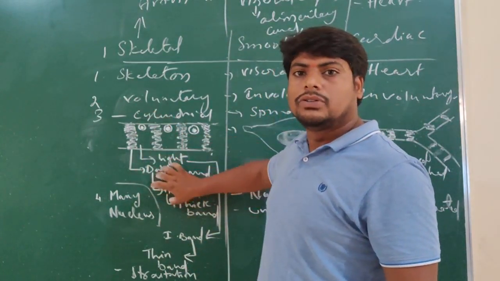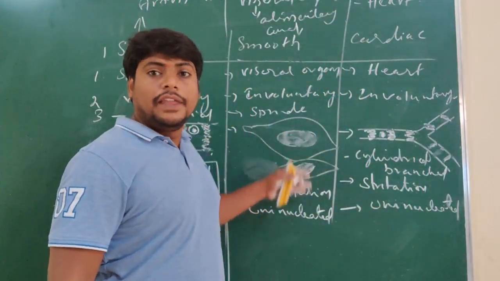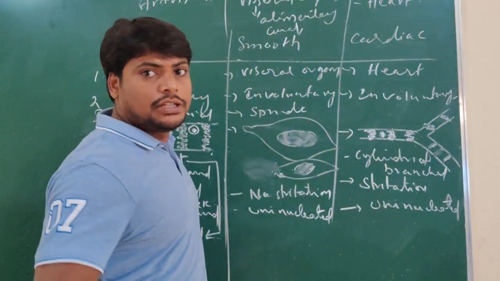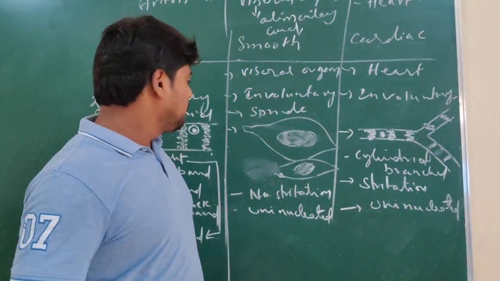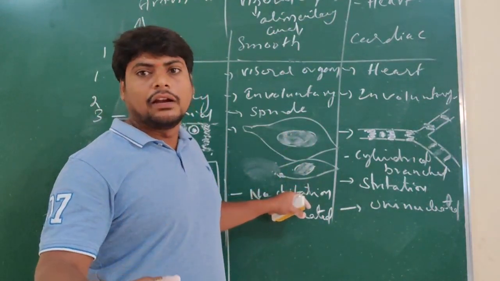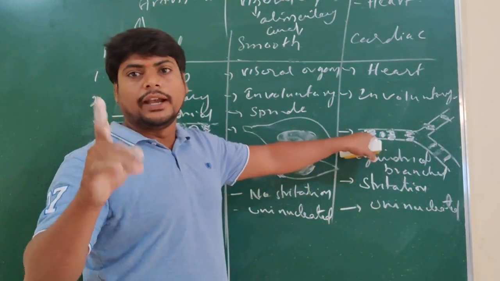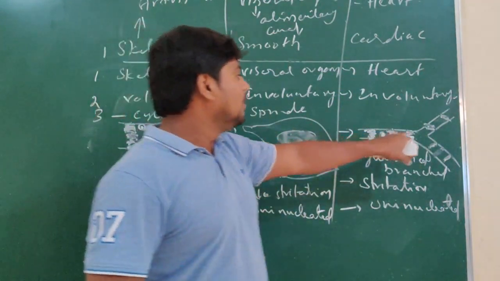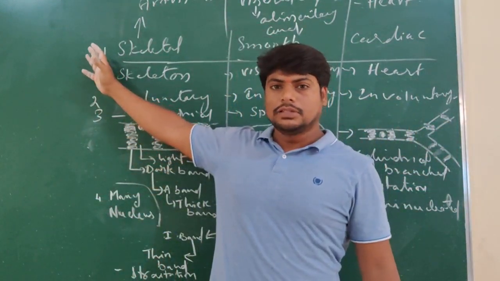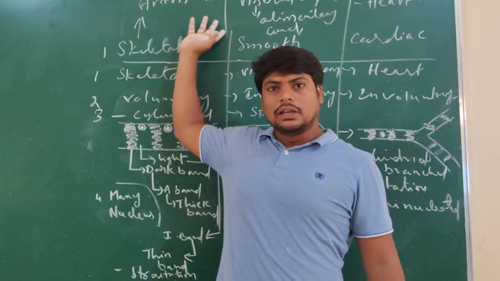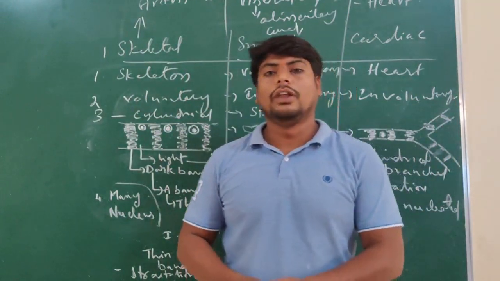Many nuclei are present, so they are called multinucleated. Here, a single nucleus is present. There is no striation here. In these, the bands are found, so they are called striated muscles or striped muscles. Here such a pattern is not found, and here the same pattern is found. Uninucleated means a single nucleus is present, and branches are found. And where are these present? Skeletal muscles in the skeletal system, smooth muscles in visceral organs, and cardiac muscles in the heart. These are the different types of muscles found in our body.